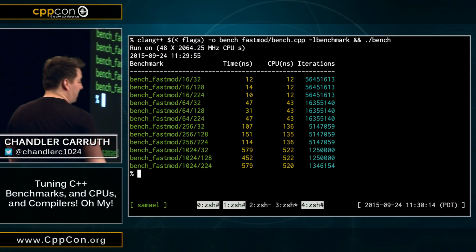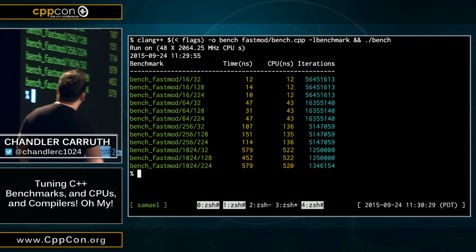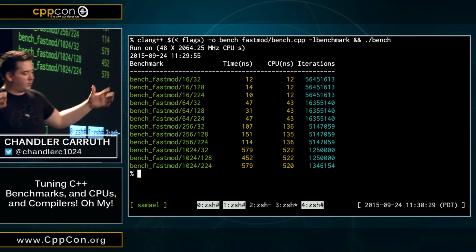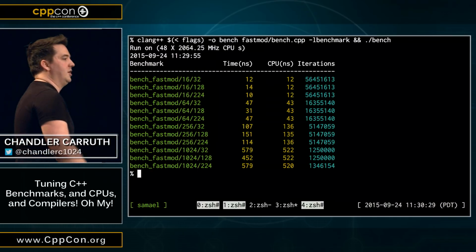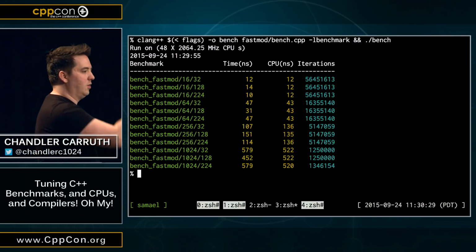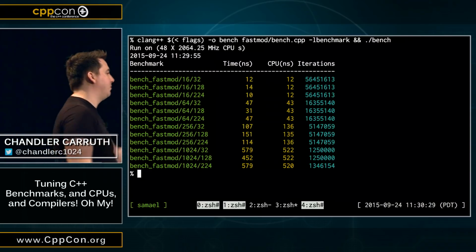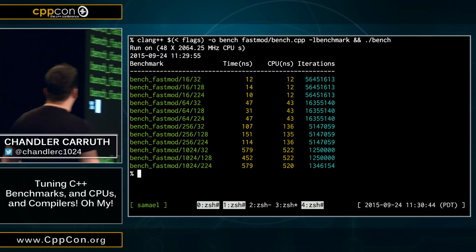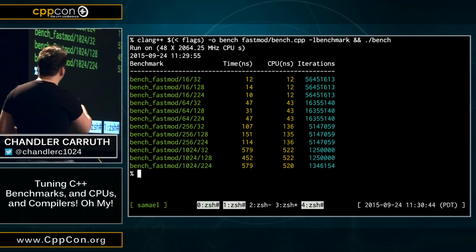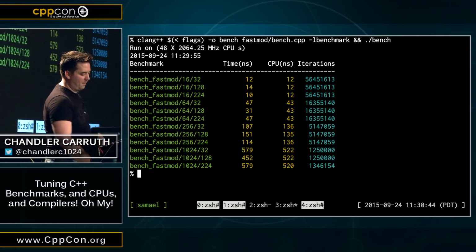But what if 80% of the numbers are below it? And so I'm going to vary my numbers between 0 and 255, and then I'm going to pick the modulus point at 32, 128, 224. They'll be 20%, 50%, 80%, right? So that should give me a different result, but all the numbers are the same. Anyone spot why?